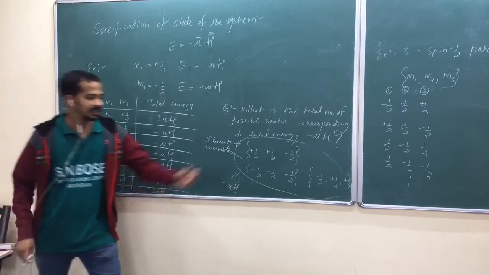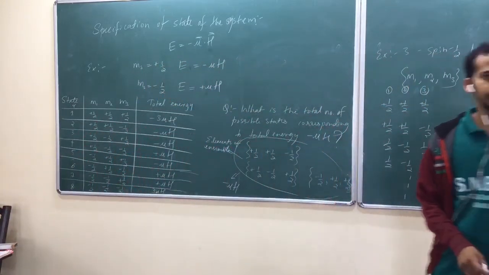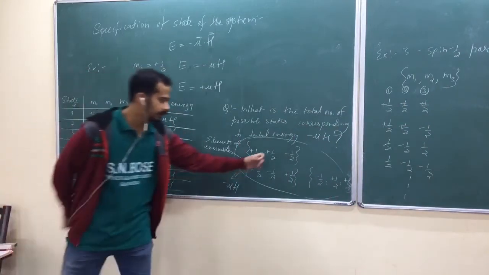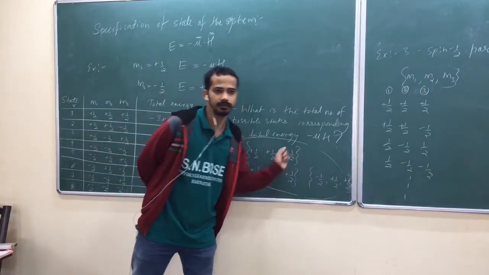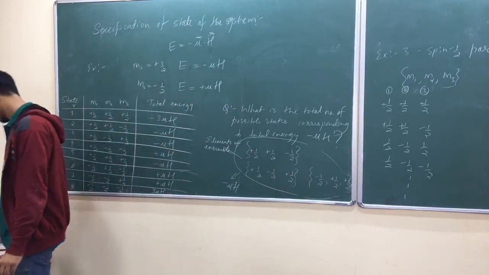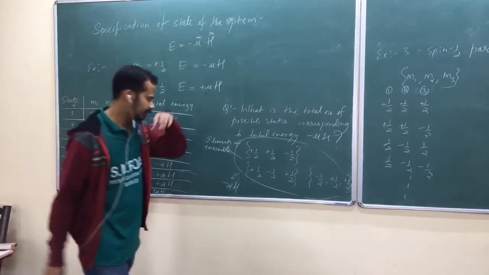And we call each element as microstate. Is that okay? We call each element as microstate. All of these are called as microstates. Can you write a couple of sentences?